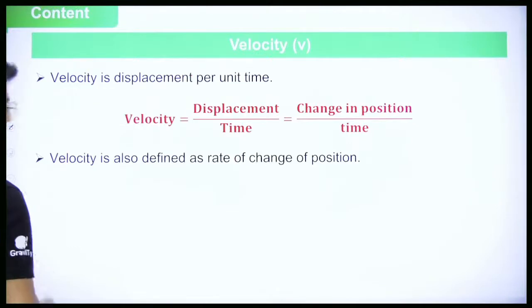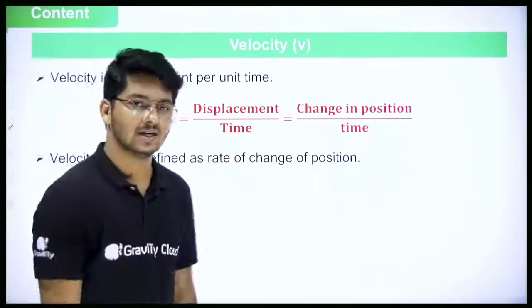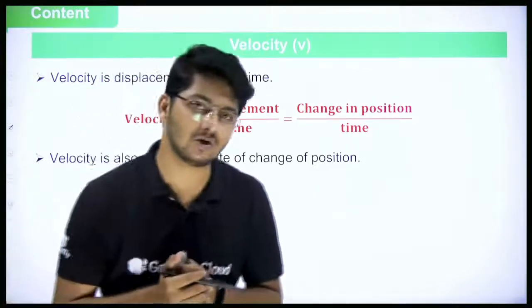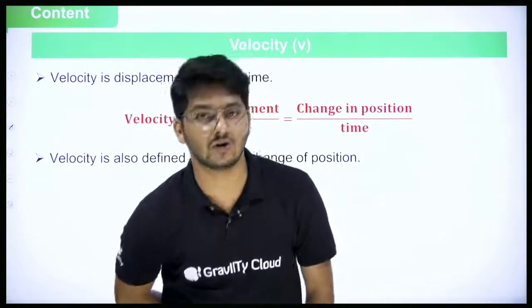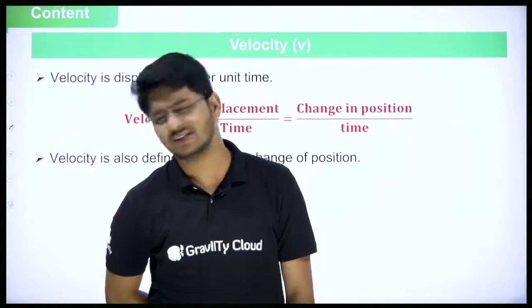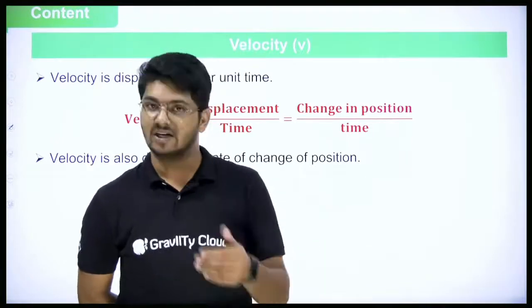Now comes the interesting point. Is displacement a vector quantity? Yes or no? The answer is yes. Displacement is a vector quantity.